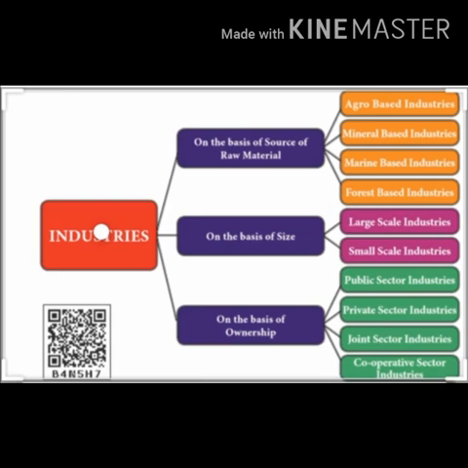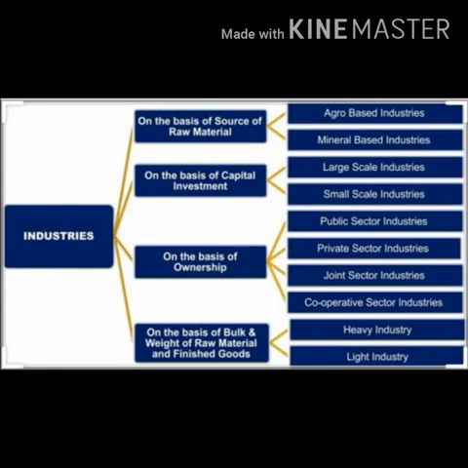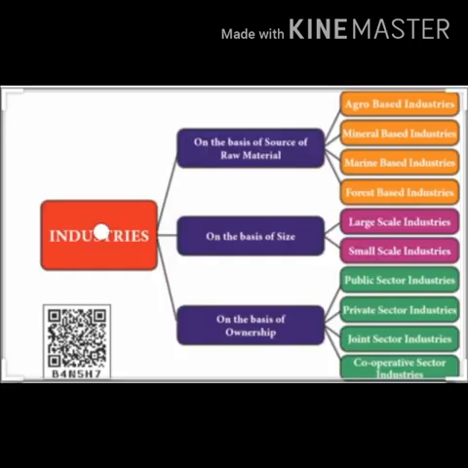The next category is on the basis of ownership. Here the industries are divided into four categories. The first one is public sector. It is owned and operated by the government. Example, BHEL and SAIL. Private sector industries are owned and operated by an individual or group of individuals. Example, TISCO, RIL, Reliance India Limited, etc.